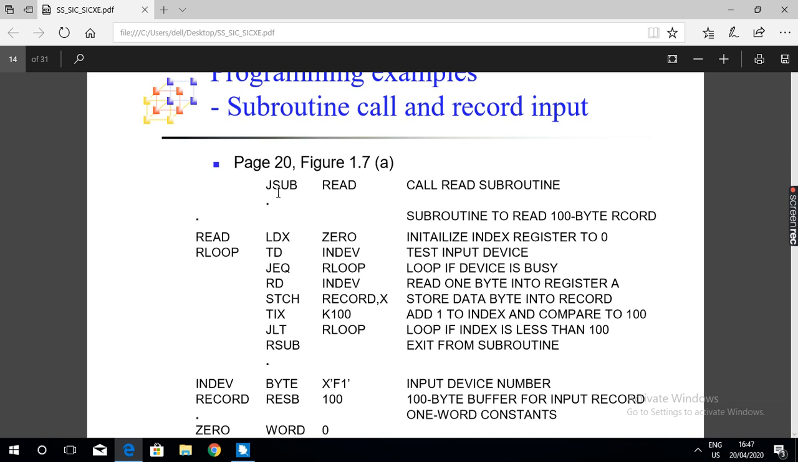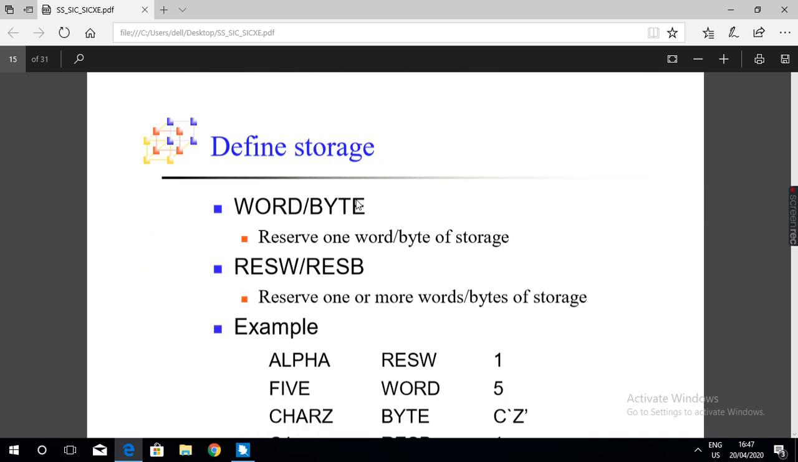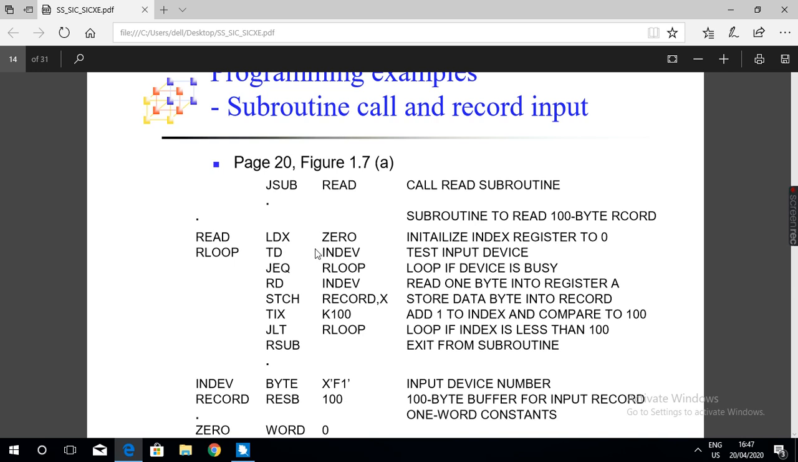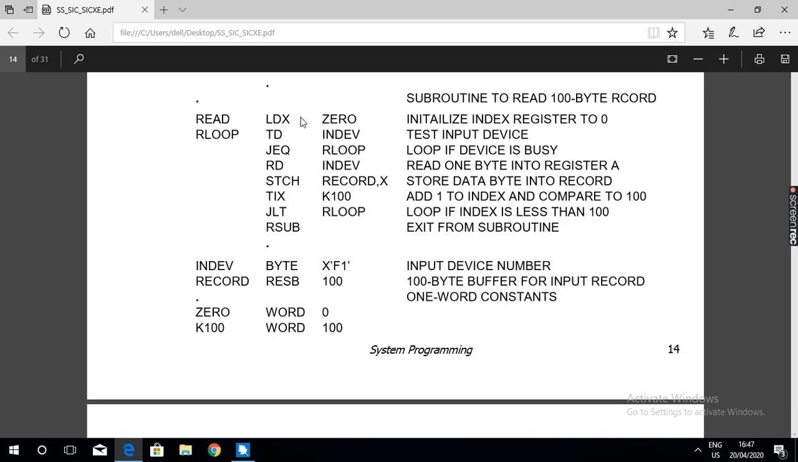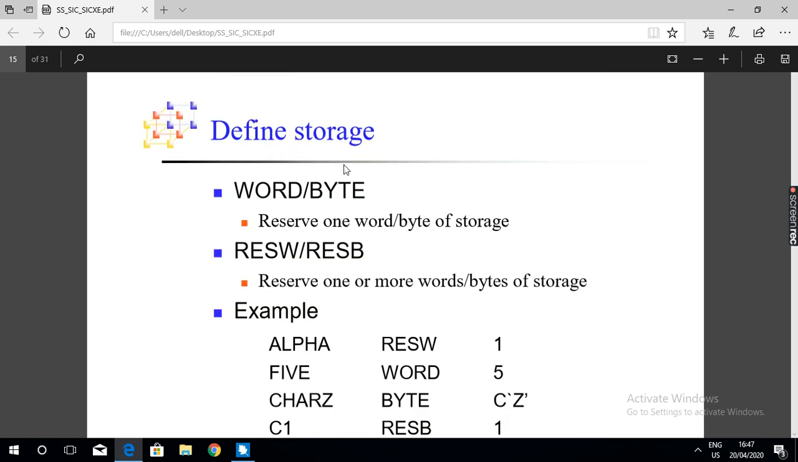So the JSUB instruction, jump to subroutine read. Okay, right? These are the examples of some of the assembly language instructions.